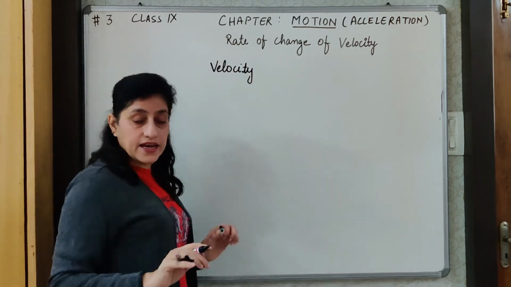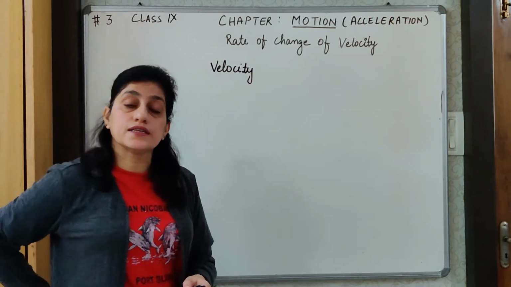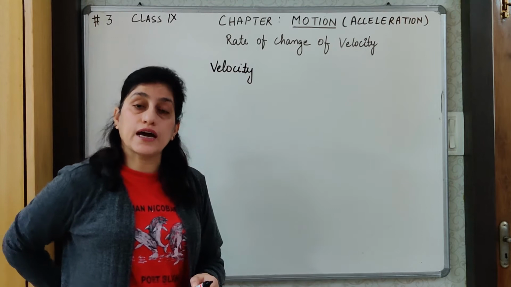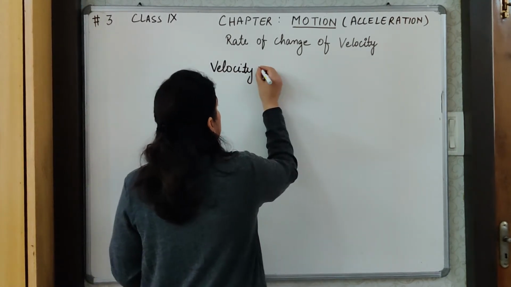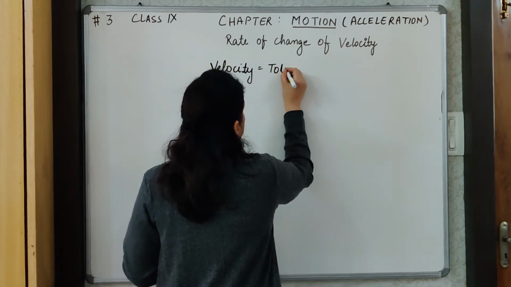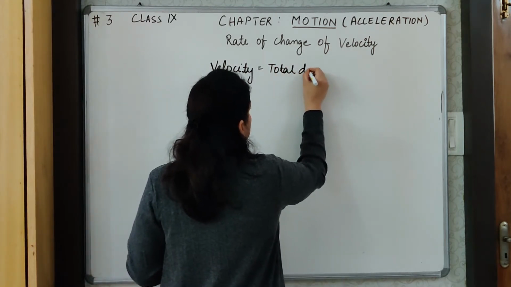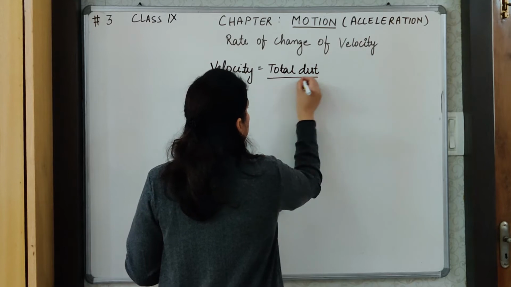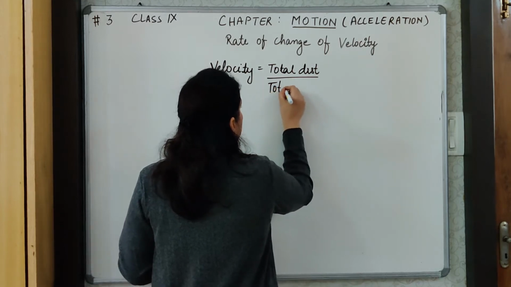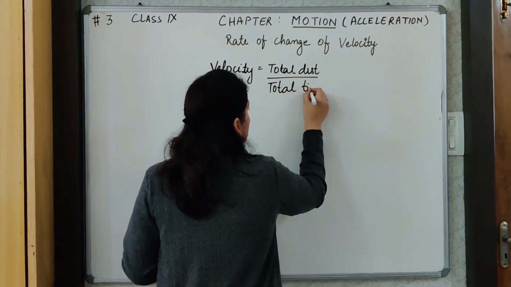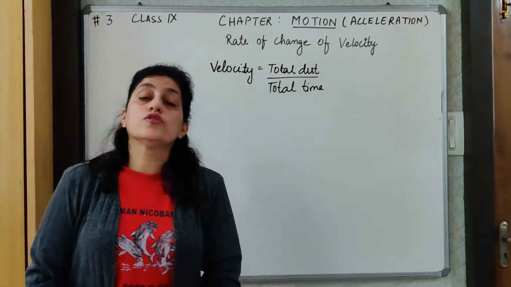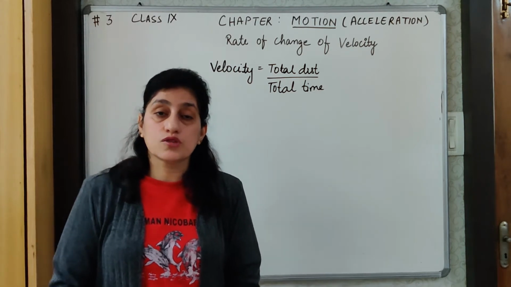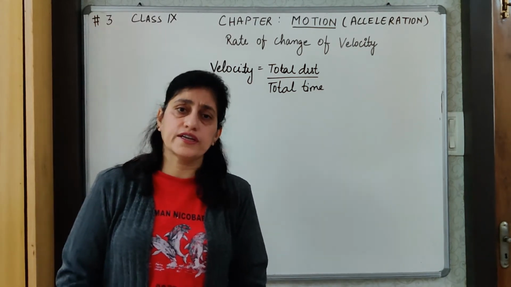If you remember, we have studied in the previous video that velocity is defined as the total distance upon total time taken. The total distance covered upon total time. Now, we know and we have already discussed that when we are traveling, we do not travel with the same velocity throughout because of different conditions.